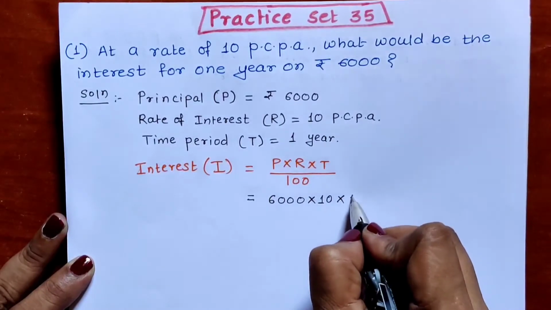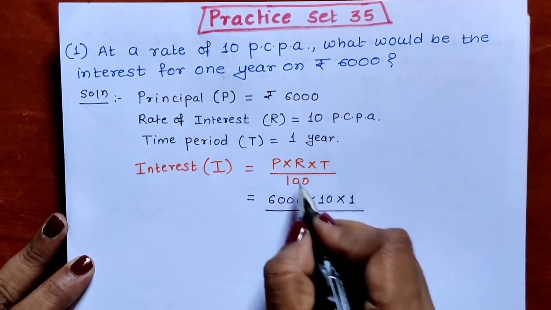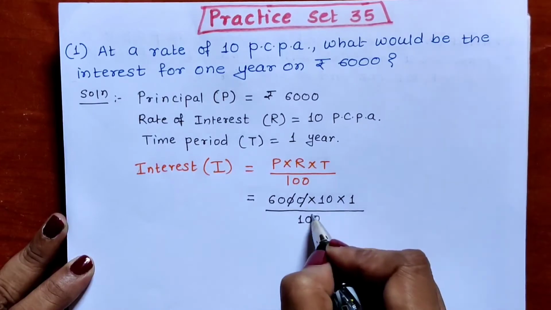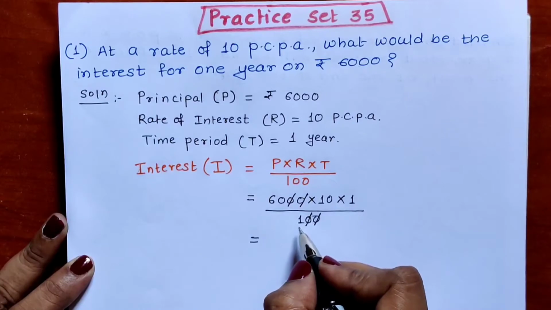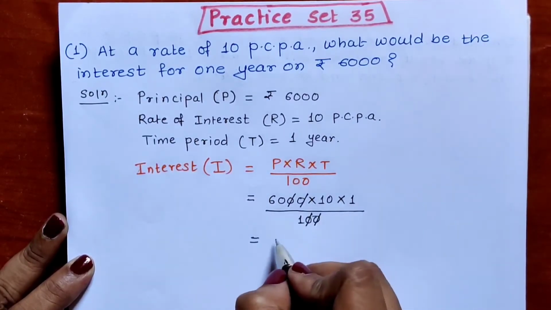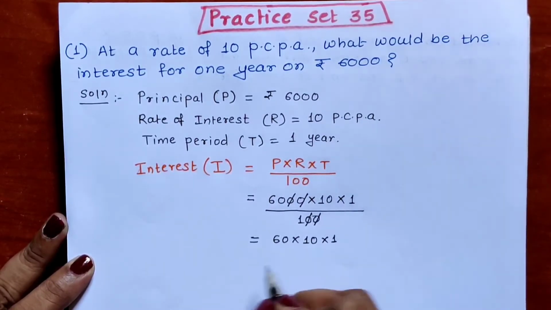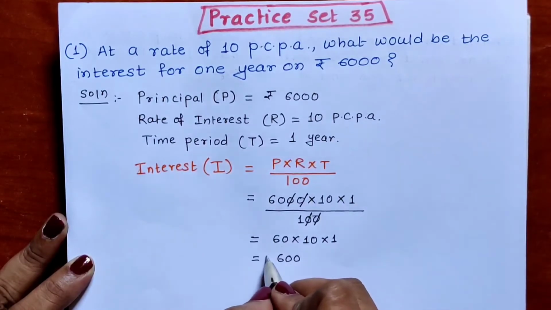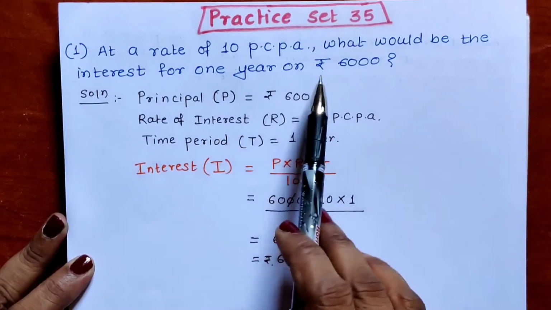Time period is 1 year upon this 100 from formula as it is. Okay. Then these 2 zeros cancel with these 2 zeros. What is remaining in the denominator? Only 1. So when 1 is there in the denominator, we don't write. Only write what is there in the numerator. 60 into 10 into 1. So 60 into 10 will be 600 and 600 ones are 600. So rupees 600 is the interest for 1 year.